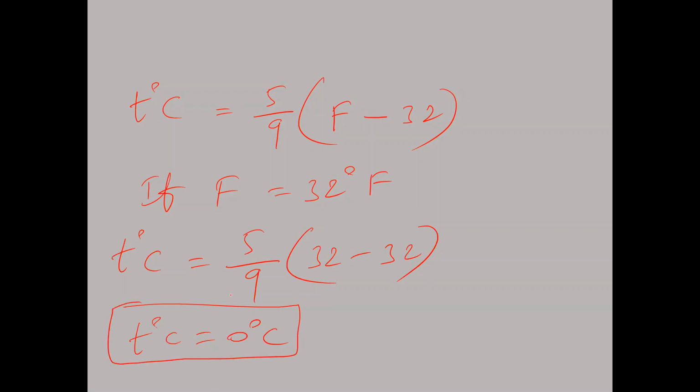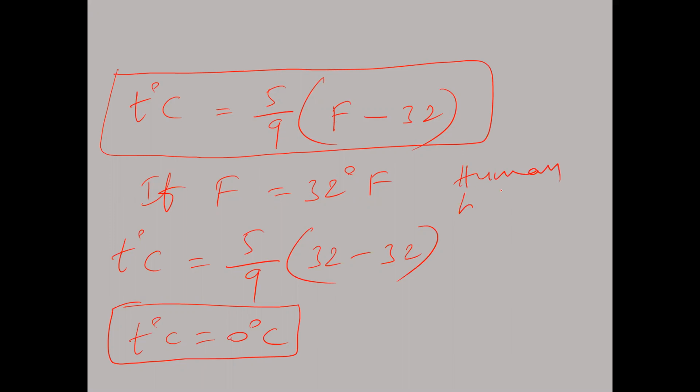So it is 0 degrees Celsius. Like this, we can convert the given Fahrenheit temperature into centigrade temperature using the formula small t degrees Celsius is equal to 5/9 of F minus 32, where F is the Fahrenheit temperature. Later on, you can calculate our body temperature. What is human body temperature? 98.6 Fahrenheit.